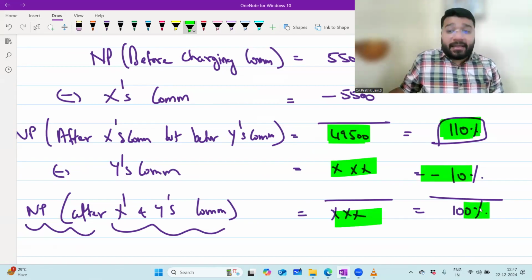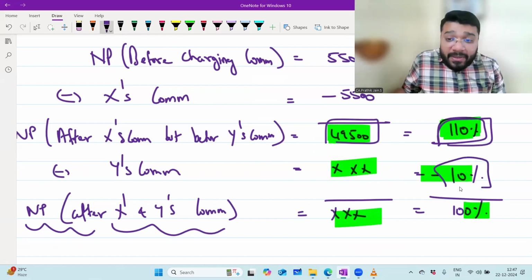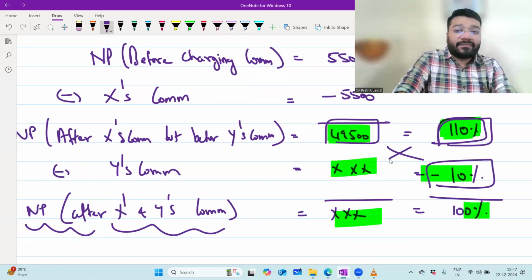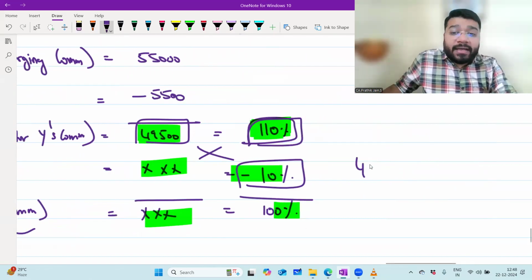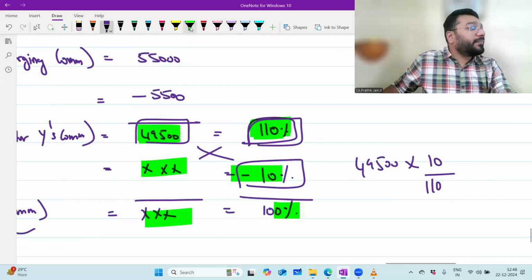Now apply the vegetable vendor technique. If 49,500 is equal to 110%, then for 10 percent, how much? Cross multiply. If you cross multiply, it is 49,500 into 10 by 110. Any problem? No, sir.